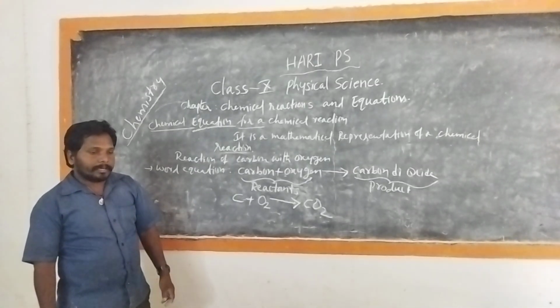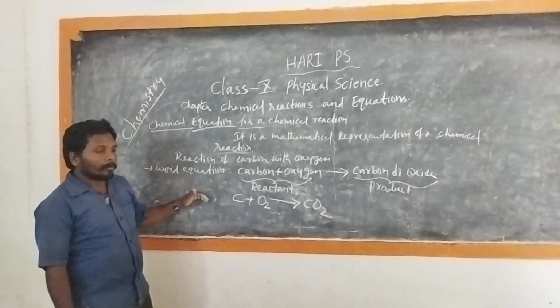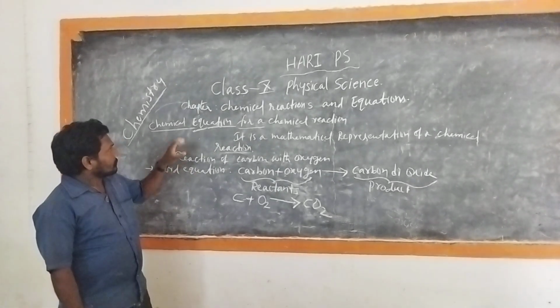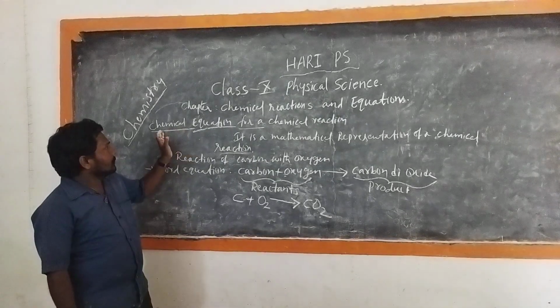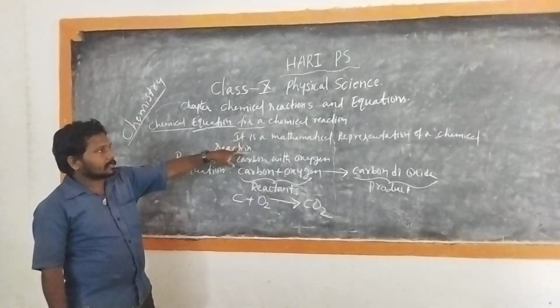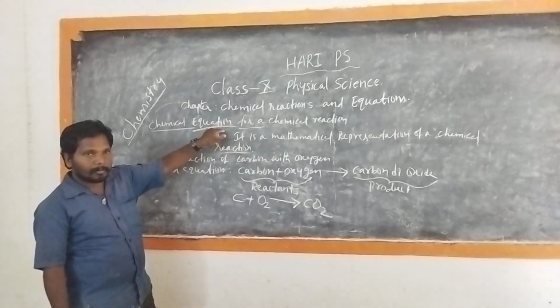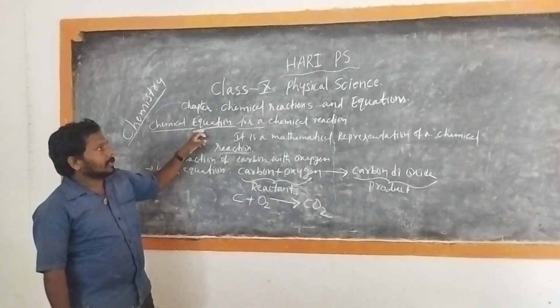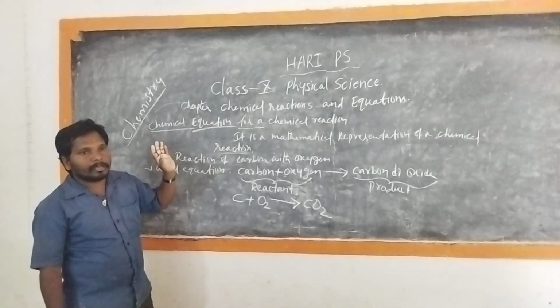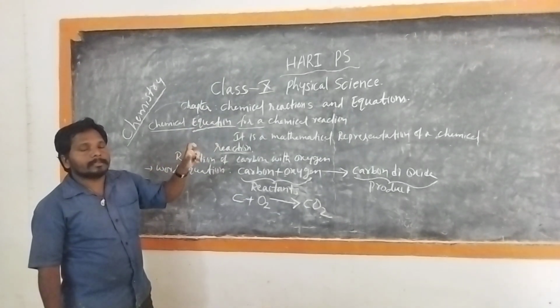Let us discuss balancing chemical equations later. So after the word equation, what is a chemical equation? There are two things: one is writing a chemical formula, or writing a chemical equation, for the chemical reaction. Then coming to the next topic, balancing the chemical equation.